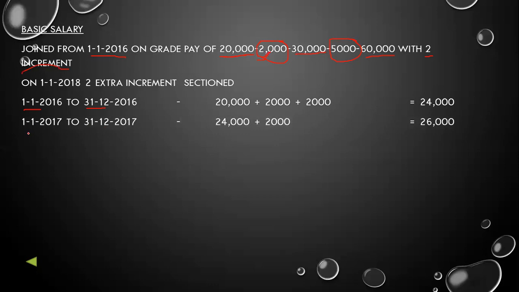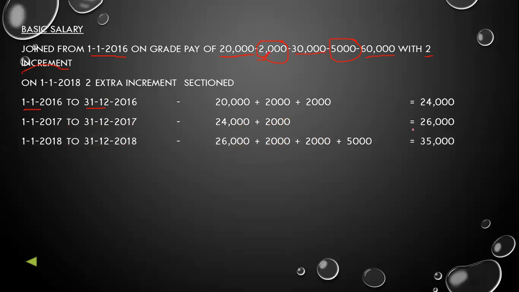Then from 1st January 2017 to 31st December 2017, her old salary was 24,000. Increment is 2,000, so her salary will become 24,000 plus 2,000 is equal to 26,000.